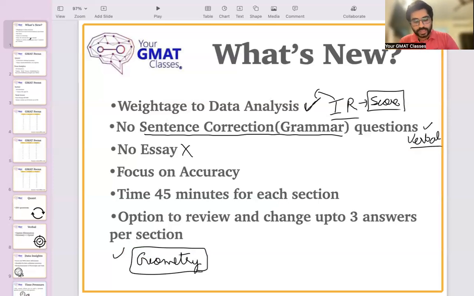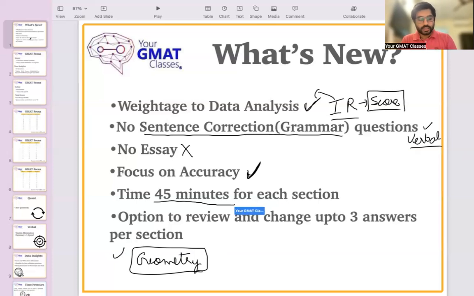Focus on accuracy has drastically increased, because earlier there were 30-odd questions in a section. Now you have 20-something questions in a section: 20, 21, and 23. Because of that, you really need to be very accurate with your attempt. Time is now 45 minutes for each section.